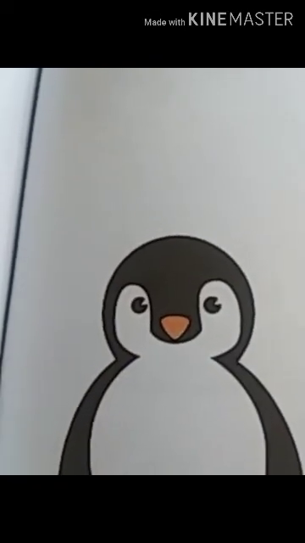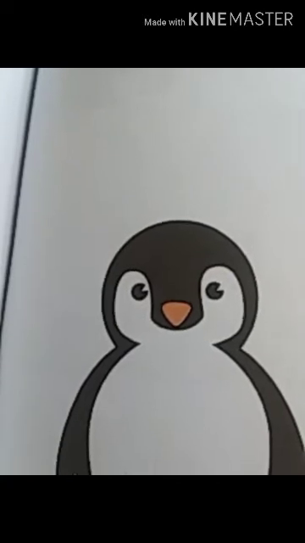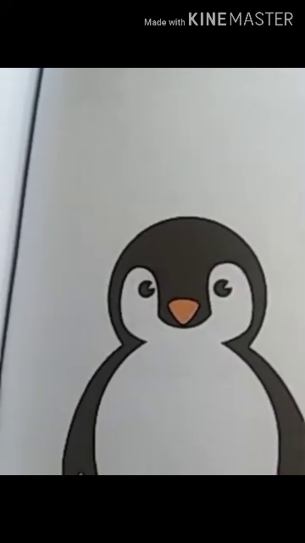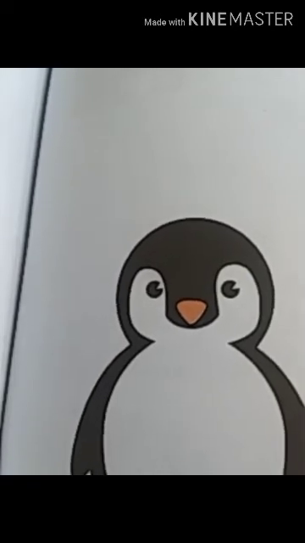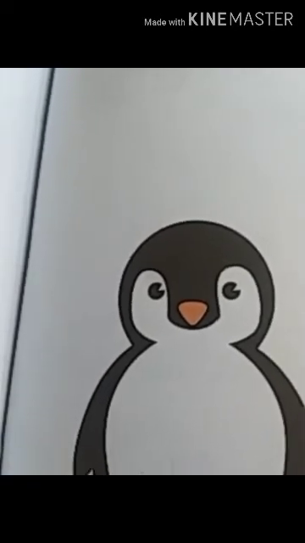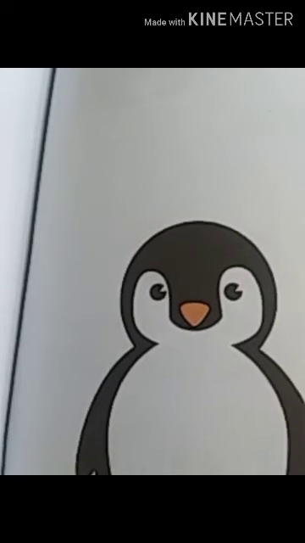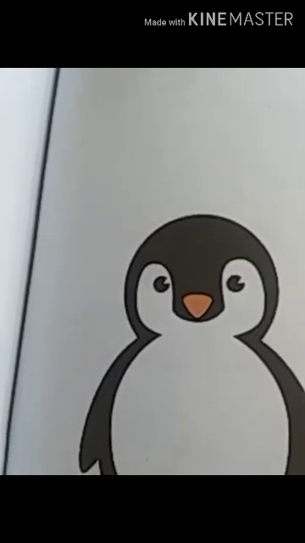I am a little penguin in the snow. I slide on my tummy to and fro. I eat the fish from the deep blue sea. I am black and white as you can see.